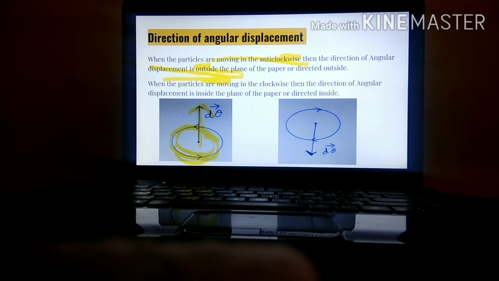When the particles are moving in a clockwise direction, the direction of angular displacement is inside the plane of the paper. Over here it was outside as it was anti-clockwise. Over here it is clockwise, so it is inside the plane of the paper.